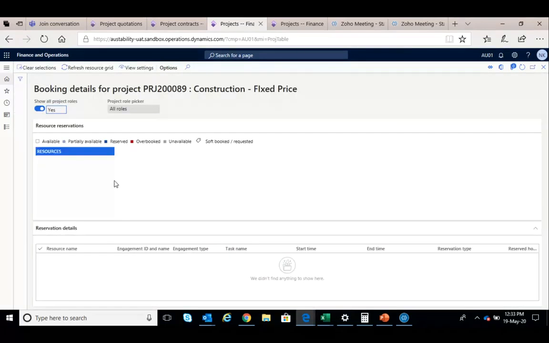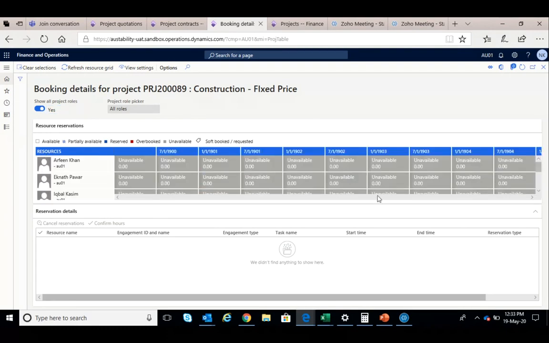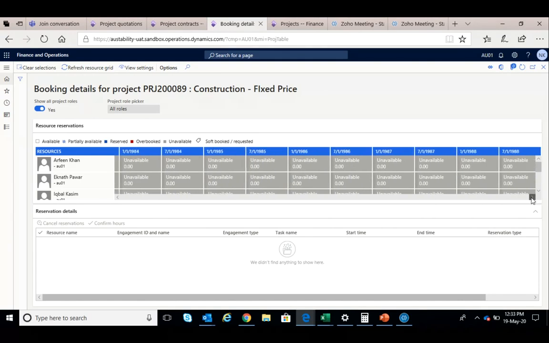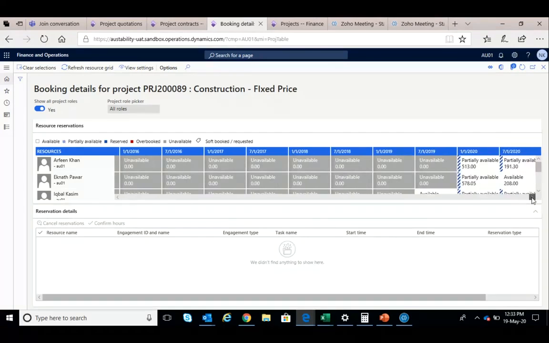So the staffing, yeah, this is the set of resources. Now it will show you on the left matrix all the staff in your company, including independent vendors and independent contractors, and it will show the calendar of the project, and it will show you who is available and who is not available. If somebody is partially available also, the system will tell you that he is partially available.